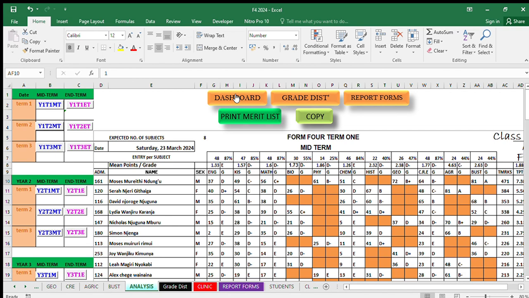So that is the main way the system is working. It is Excel based. Kama umeiva Excel hii hakuna challenge hata kidogo.